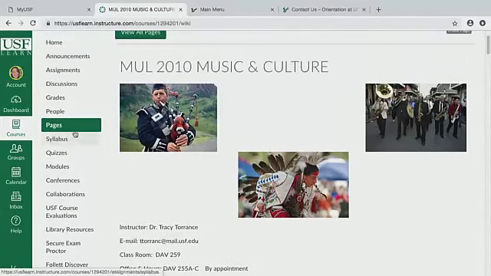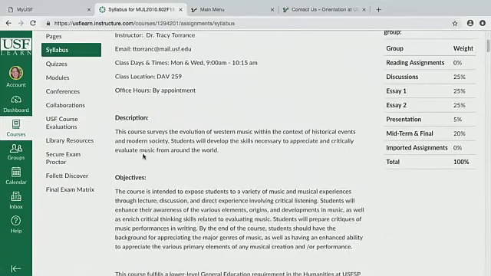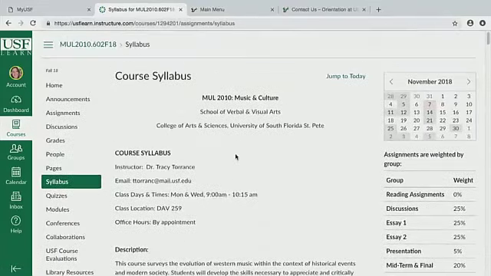And then I don't have this tab on here, but there's a tab called files. And a lot of times your professor will put all of the files that you need for a class. So assignments that you need to do, or things that are due for the class and you need this specific item for it, your teacher will put that on there so you can access it and don't have to ask them about it. So for the syllabus tab, this is obviously where you're going to find your syllabus, but my professor puts it on home and pages as well, so I don't really have to go on the syllabus tab.